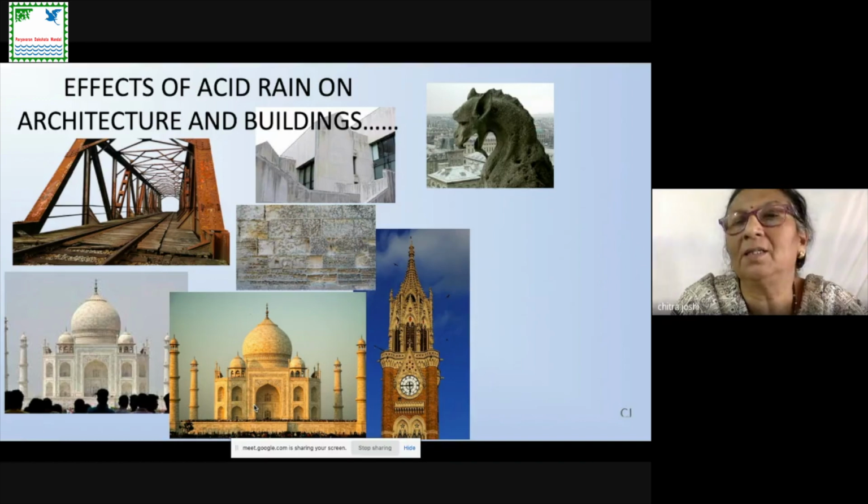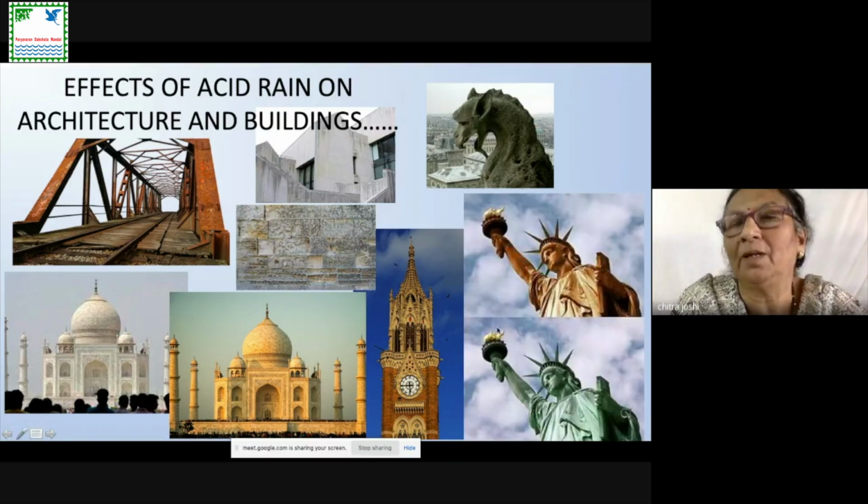Further, this you must be knowing very well. This is the Statue of Liberty, and this is in the US. The Statue of Liberty was actually made of copper, but nowadays it looks greenish or bluish in color. This is because of the tarnishing of copper. The copper got corroded. That means copper oxide forms on this statue, and it becomes a bluish color. So the beauty of the copper has changed. So many things change because of acid rain.